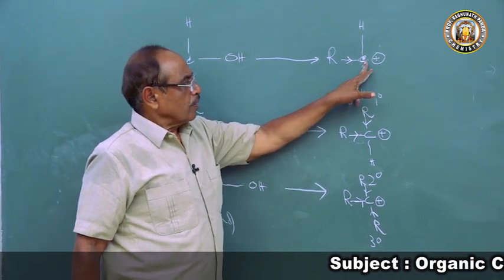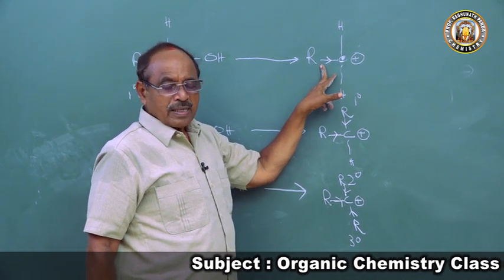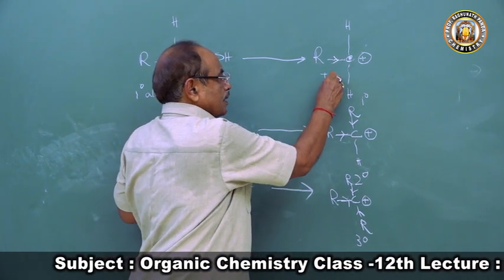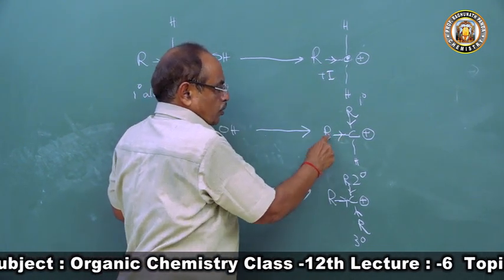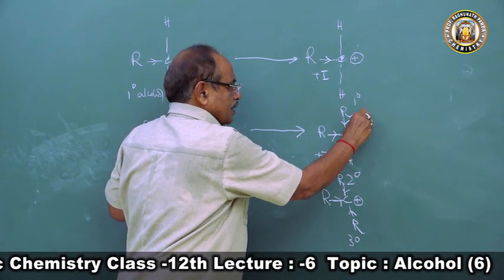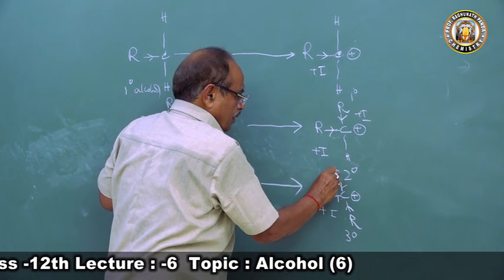In primary carbonium ion, the carbocation is bonded to one alkyl group, and here is plus I effect. And here it is 2 alkyl groups, so plus I effect and plus I effect. And in this there are 3 plus I effect.